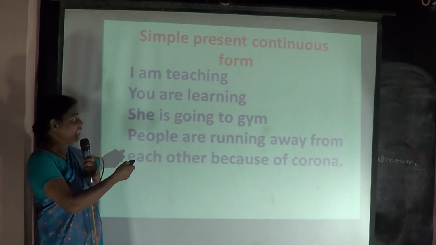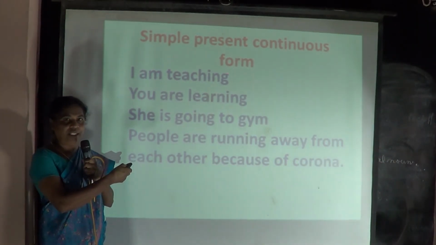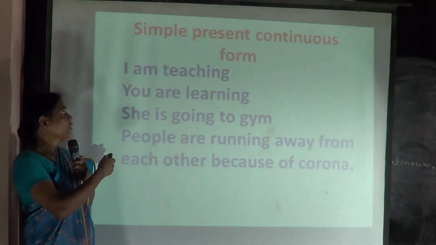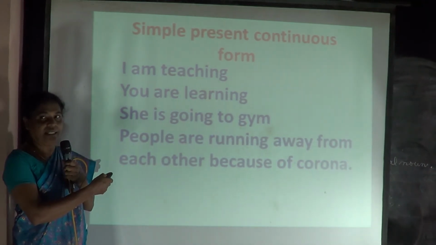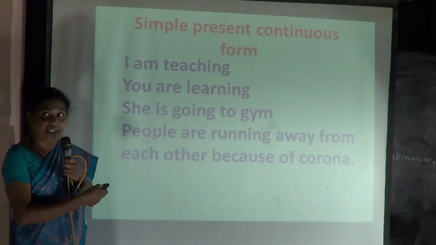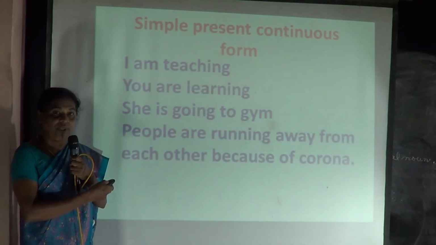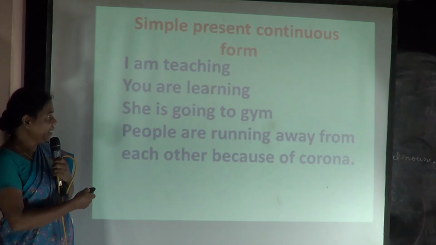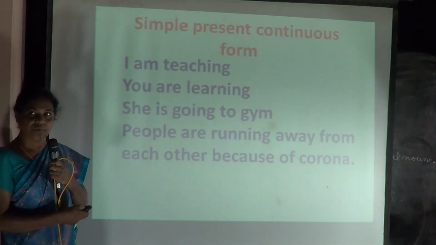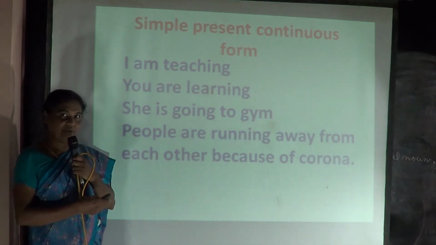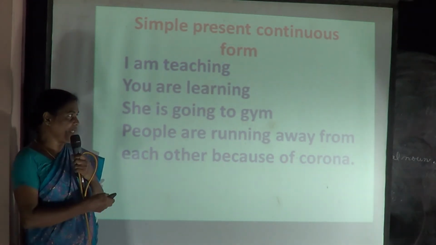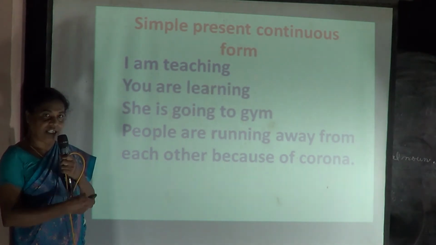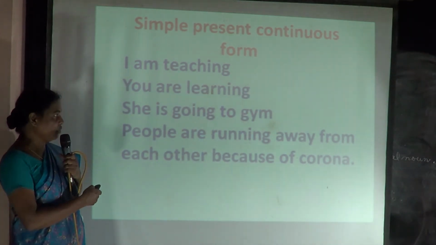So that is the continuous form or the progressive form. Already familiar with the continuous and the progressive form. So I am teaching. Next one. You are learning. We are learning. And now see the next example. She is going to gym. So some of the young girls know now, either they diet or they go to gym. Now see here, she is going to gym. It's a continuous process. She keeps on going to the gym.